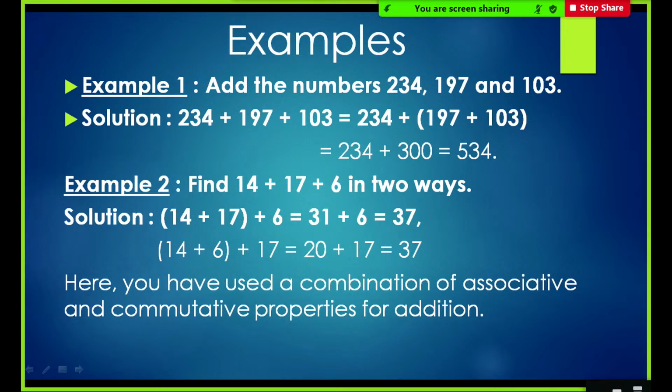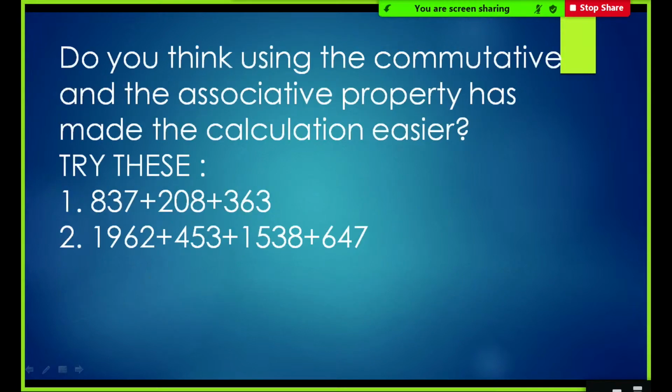In the next question we have to find 14 plus 17 plus 6 in two ways. 14 plus 17 we add first, plus 6: that gives us 31 plus 6, which is equal to 37. The next way is 14 plus 6 plus 17. The numbers are the same, we are just arranging them in such a way. What is 14 plus 6? It is 20. Right. 20 plus 17 gives 37. Here we have used a combination of associative and commutative properties for addition. Right, children?